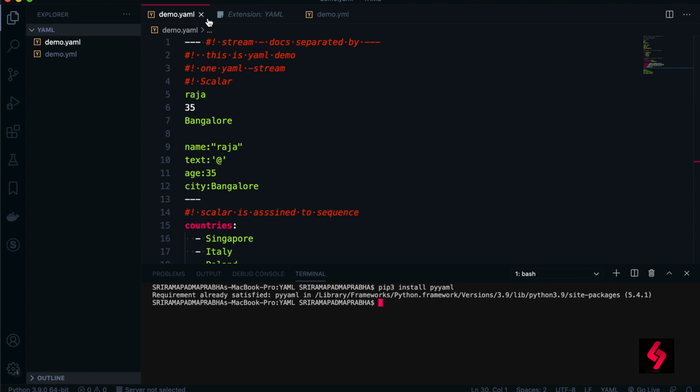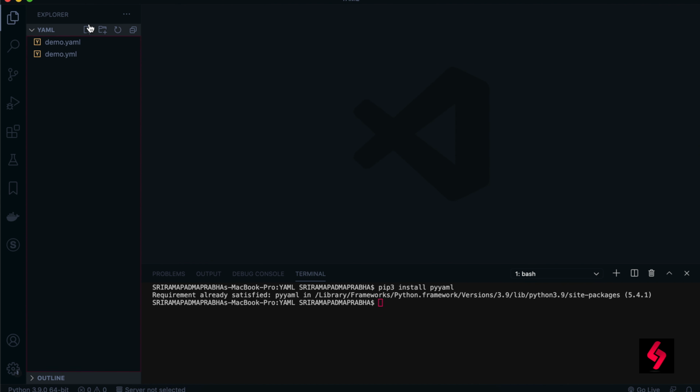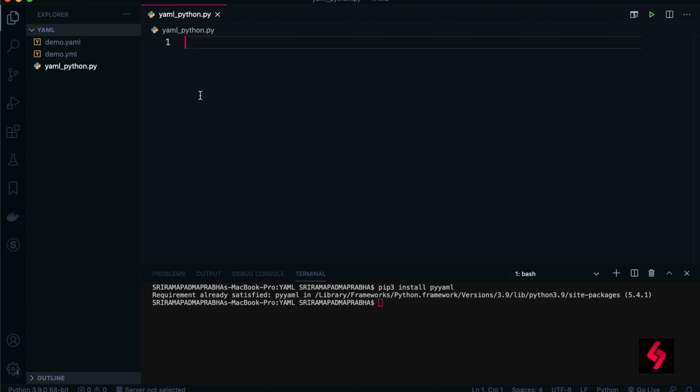So I want to go and create a file here. Before that, let me close everything. First of all, I am going to create a new file called yaml_python. I just created yaml_python.py to write the code. Let me start with this. To begin with this, we need to import the YAML library.